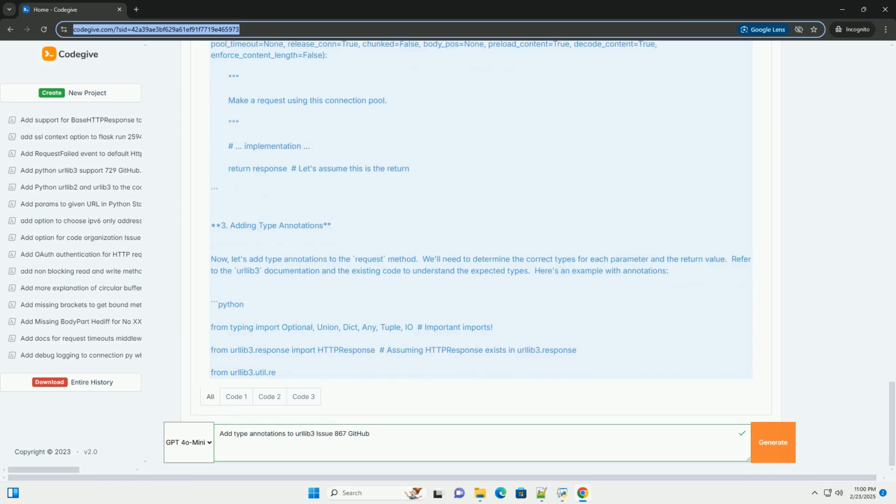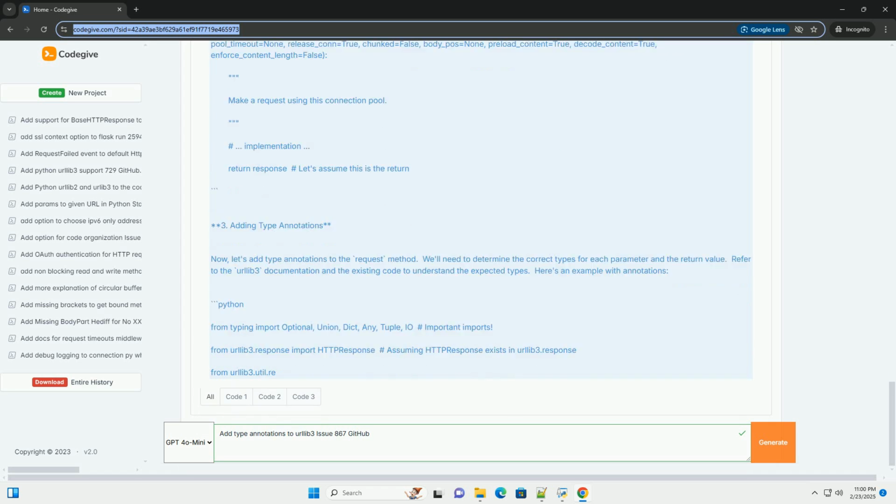Example code for different type scenarios. Here are more code examples illustrating different type hinting scenarios. 8. Addressing code style. urllib3 likely has a defined code style, for example using PEP 8. Make sure your changes adhere to that style. You can use tools like flake8 or black to automatically format your code. The tox environment might already have these set up, so you might see style errors during testing.